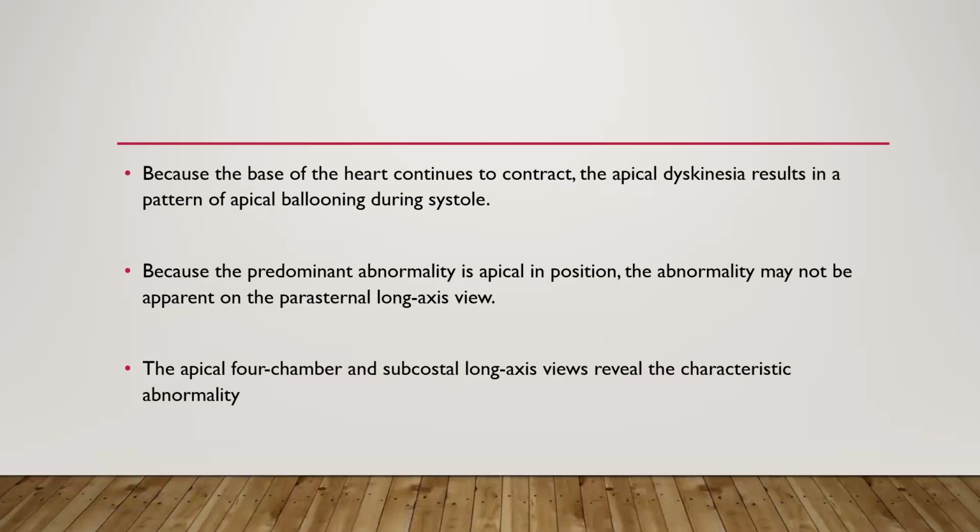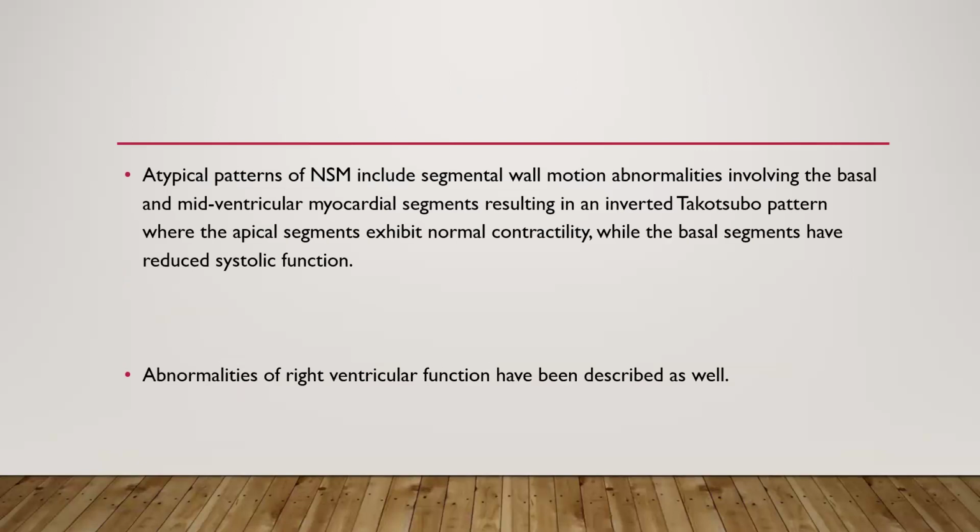Because the predominant abnormality is apical in position, the abnormality may not be apparent on the parasternal long axis view. The apical four-chamber and subcostal long axis views reveal the characteristic abnormality. A typical pattern of stress cardiomyopathy includes segmental wall motion abnormality involving basal and mid-ventricular myocardial segments, resulting in an inverted Takotsubo pattern, where the apical segment exhibits normal contractility while basal segments have reduced systolic function.